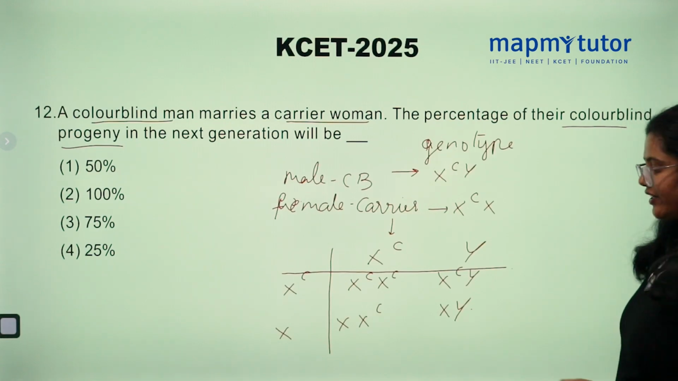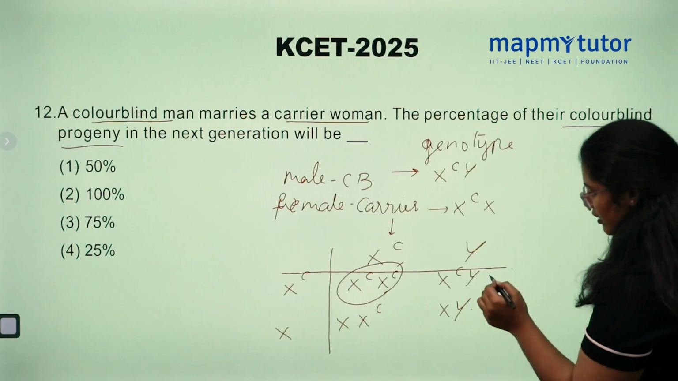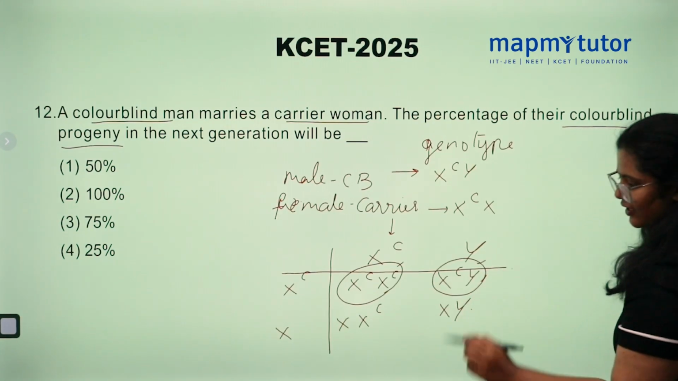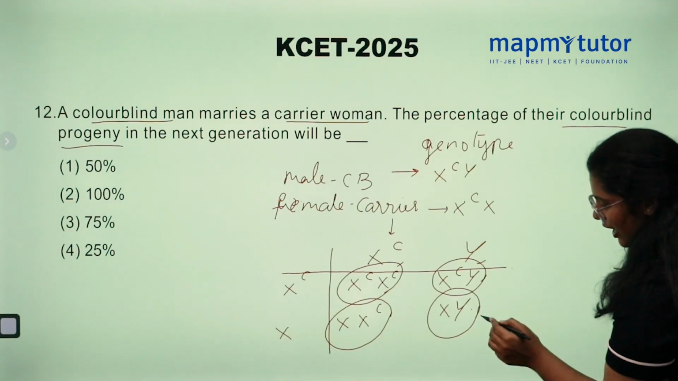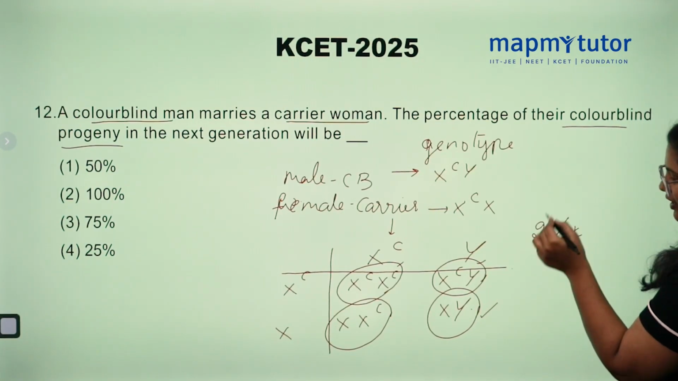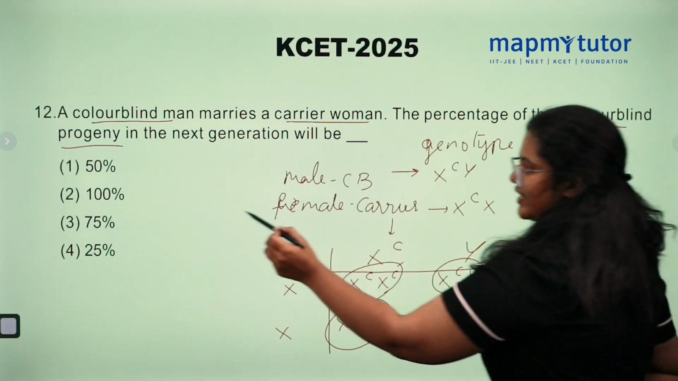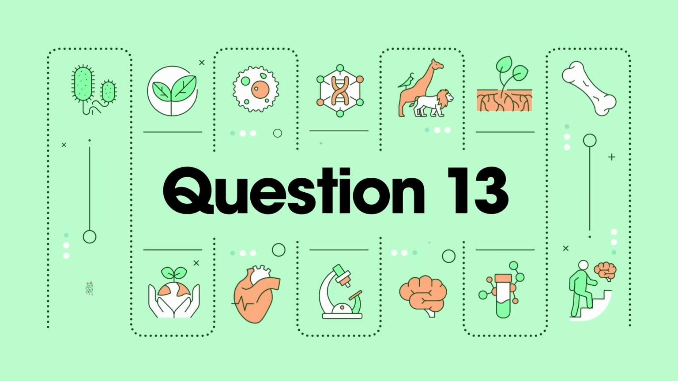How many children were affected? One daughter colorblind, one son colorblind, and one daughter is carrier and one male is unaffected. So out of 4, 2 children were affected. So the percentage is 50%.